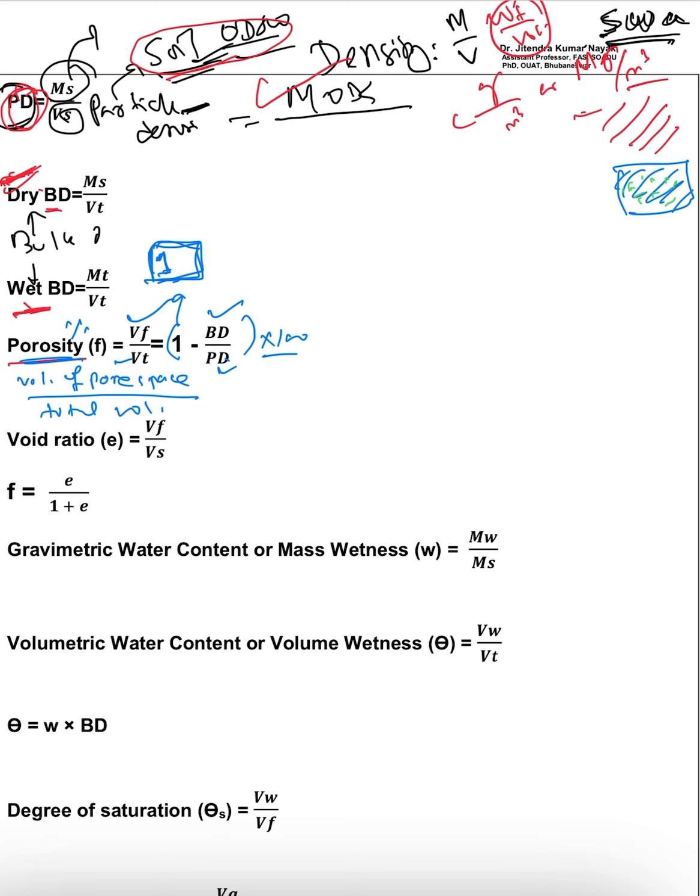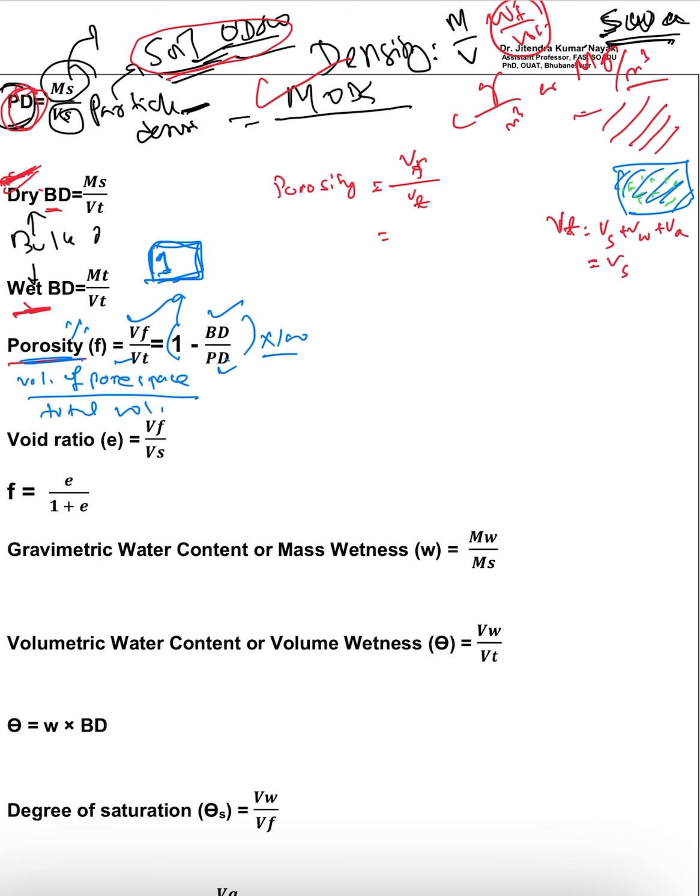Let's see how to derive it. Porosity means the volume of pore space divided by the total volume. The total volume is equal to the volume of solid plus the volume of water plus the volume of air.